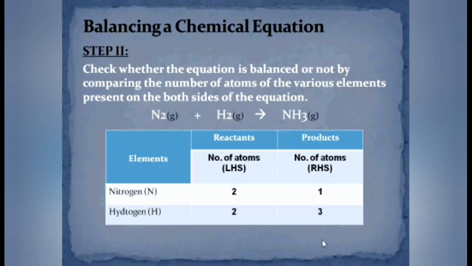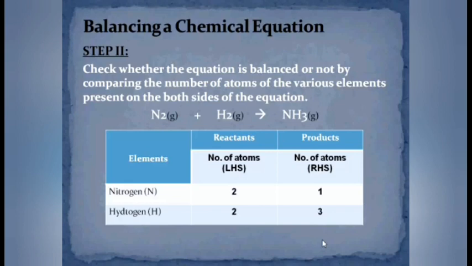In the given table, you will notice that in this reaction only 2 elements are involved. And if you go through the number of atoms of these 2 elements on the left as well as on the right hand side, you will come to know that both the elements have an unequal number of atoms.